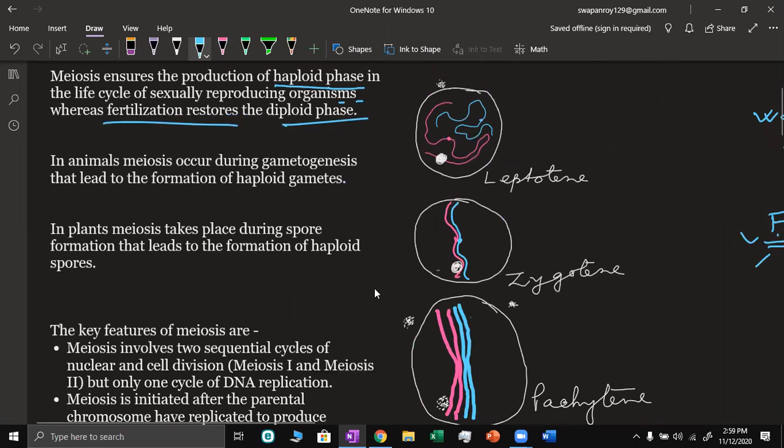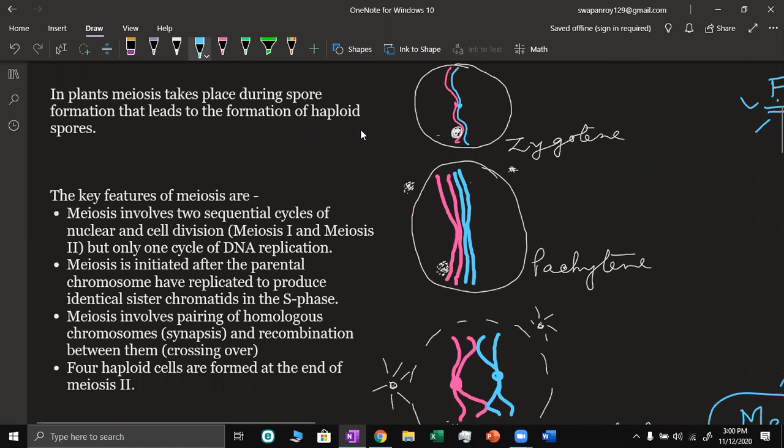So fertilization and meiosis are the two very important phenomena in sexually reproducing organisms. In animals, meiosis occurs during gametogenesis. In plants, it is during the formation of haploid spores, during the formation of pollen grains. That is why for the study of meiosis in plants, we collect very young anthers from the flowers.